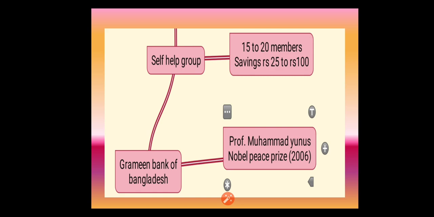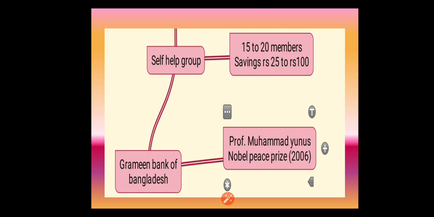For that group, they will select a leader, and that leader will take care of all the activities. Whenever they want to take a decision, all the members will take the decisions. They will have regular monthly meetings, and in that meeting they will discuss social and economic problems. They don't need to register this group with any organization.